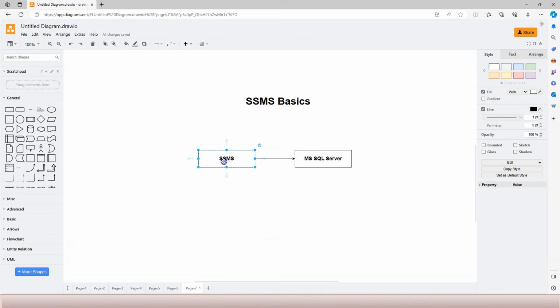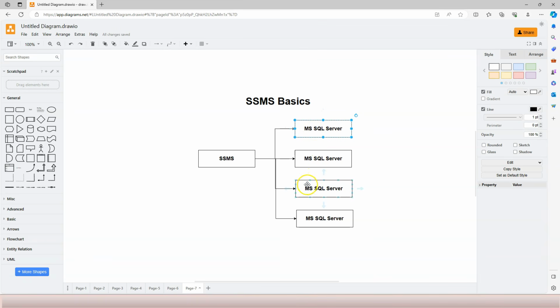But first of all, I don't want you to be confused to think that these two are always a pair and SQL Server Management Studio can only connect to this one that we just installed. Instead, once SQL Server Management Studio is installed on your computer, you can use it to connect to any SQL Server. Right? It doesn't have to be the local instance of SQL Server. It can be a SQL Server on cloud. It can be SQL Server in some other company's network. It can be a SQL Server on another computer in your home network. It can be any SQL Server that is accessible through the network. That's the first thing I need you to understand, that SQL Server Management Studio can connect to any SQL Server.